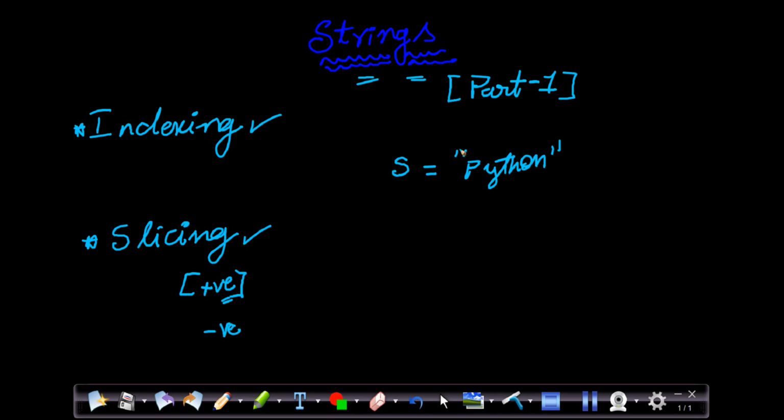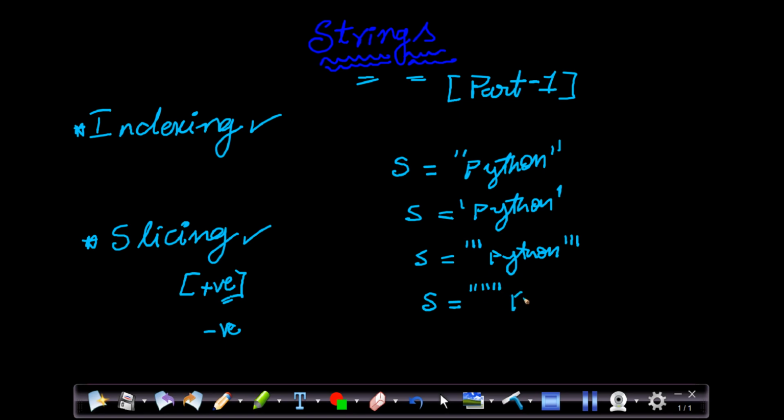And in Python, one beautiful thing is that we can initialize strings with double quotes or single quotes, and even with triple single quotes, or with triple double quotes. Always make sure that the opening and closing quotes are the same.